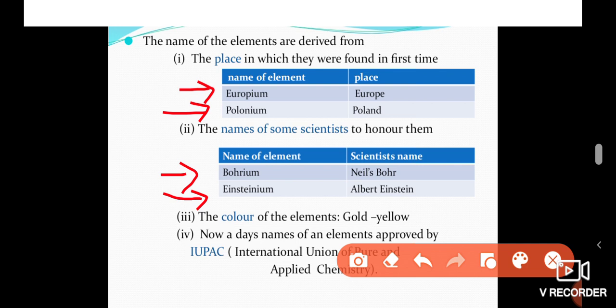Whatever the origin, finally the names are approved by IUPAC. The expanded form of IUPAC is International Union of Pure and Applied Chemistry. This is a non-governmental organization which regulates the naming of chemical substances.